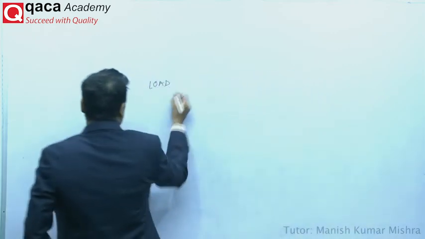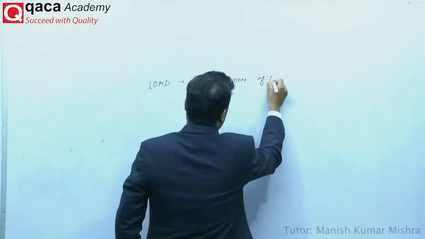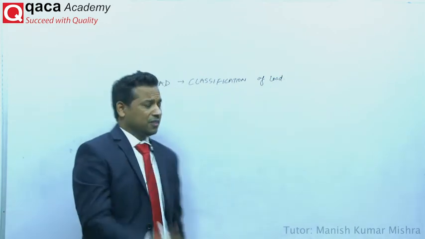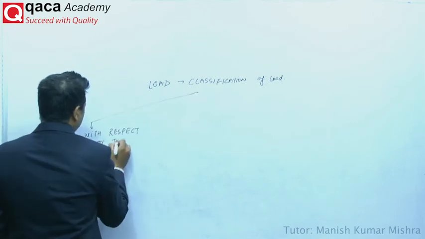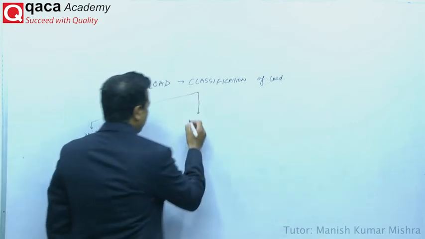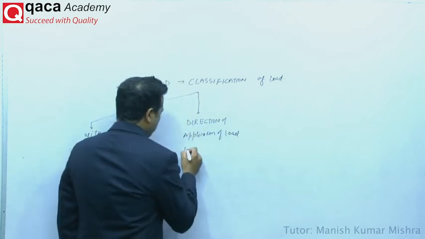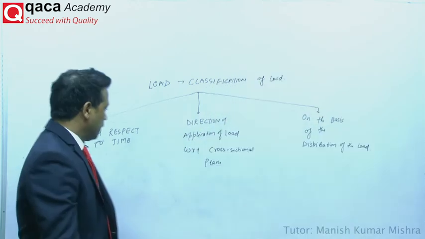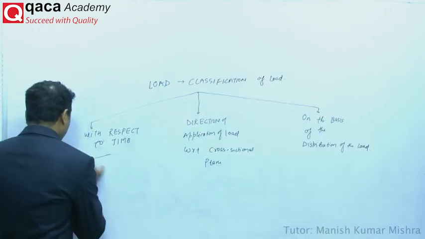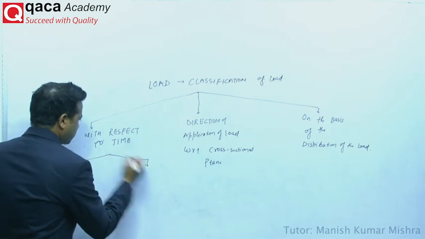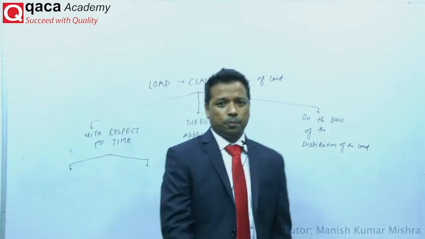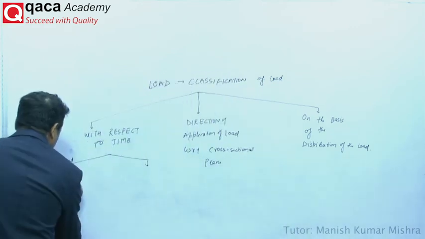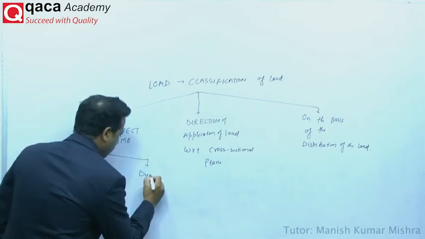Let's talk about the classification of load. The load is classified on the basis of three things. The first is with respect to time. The second is the direction of application of load with respect to the cross-sectional plane. And the third is the distribution of load. Again, with respect to time, this is divided into two parts. The first is independent of time, known as static loading, and the second is dynamic loading.